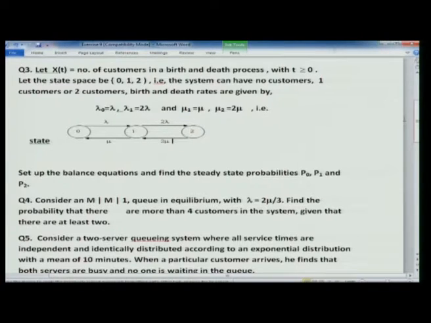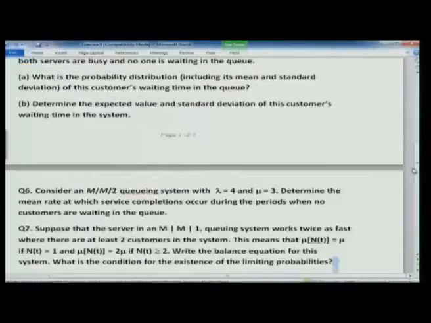For a fixed time t, more than 4 customers means N(t) is greater than 4, and you are given that N(t) is at least 2, that means N(t) is greater than or equal to 2. So, it is the conditional probability of N(t) more than 4 given that N(t) is greater than or equal to 2. Again, a simple computation of the conditional probability.